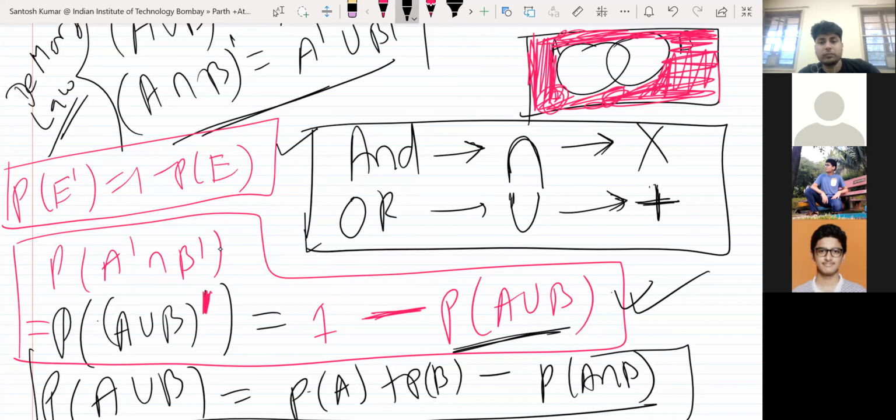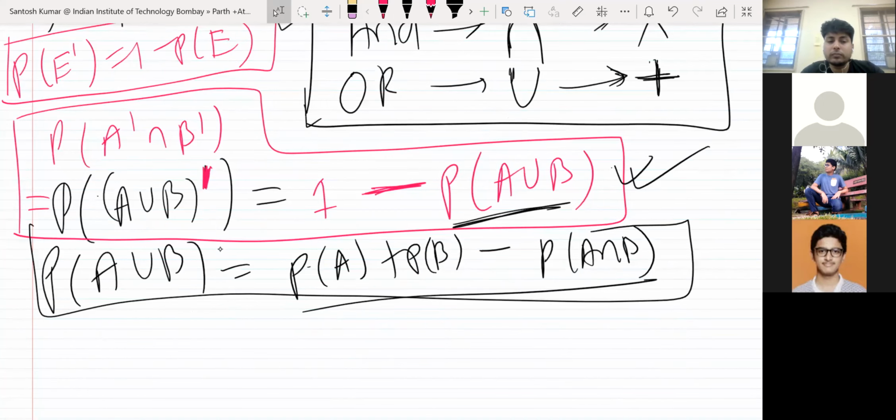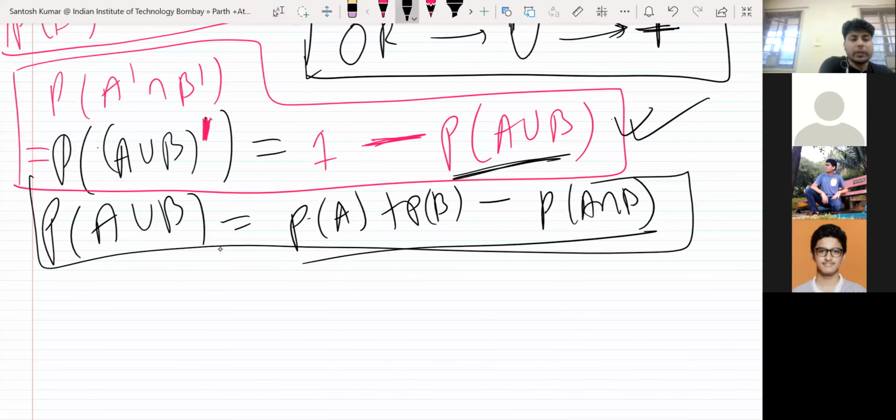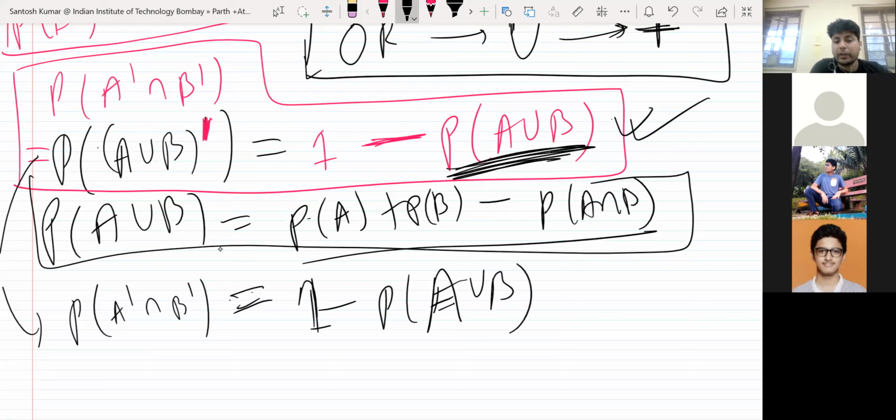Can you explain neither A nor B with example formulas? Yes, you can expand this formula, no problem. You can write this here and then expand it. Probability of A complement intersection B complement is equivalent to 1 minus probability of A union B, and you can further expand it using the formula of A union B, no problem.